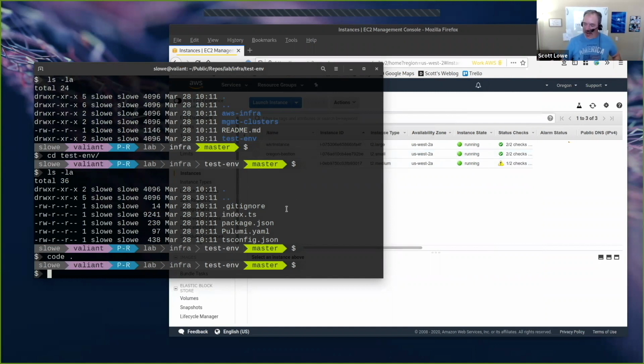So it's not a complex environment, right? It's pretty simplistic. I create the base AWS infrastructure and then use Pulumi stack references from there to build on top of that infrastructure to add additional instances or whatever. That lets me spin up instances inside those environments as needed, and then tear them down while I can still leave the underlying infrastructure in place.